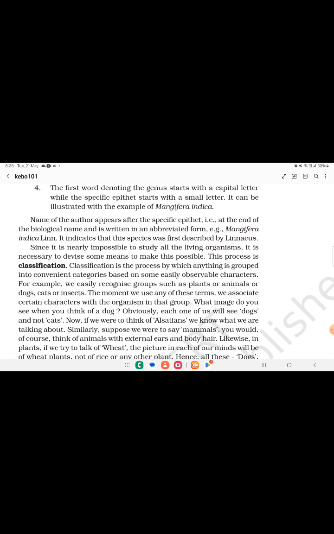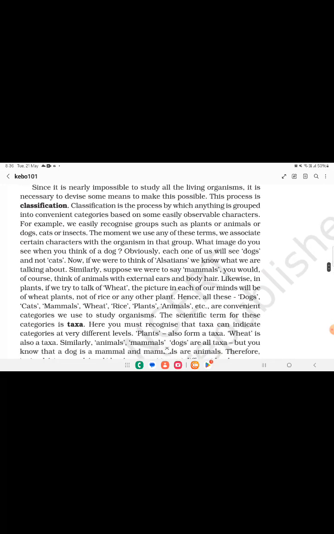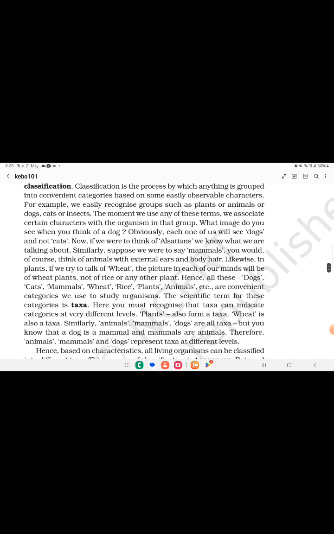And now if we were thinking of an Alsatian, we know what we are talking about. Similarly, suppose we were to say mammals, you would of course think of animals with external ears and body hair. Likewise in plants, if we talk of wheat, the picture in each of our minds will be the wheat plant, not rice or any other plant. Hence all dogs, cats, mammals, wheat, rice, plants, animals, etc. are the convenient categories we use to study organisms.